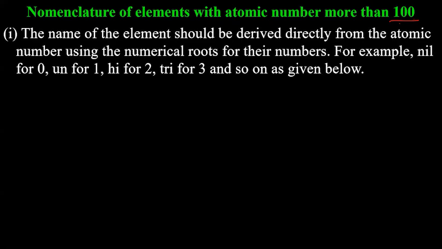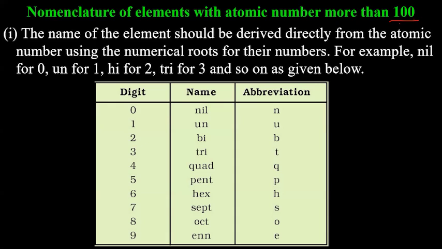So for that, you need to remember this table. The digit 0 will be used, and its name is nil. It will be pronounced as nil, and the abbreviation for it will be N. So why am I talking about digits? Because the atomic number will be in digits. For example, a new element is found as 119, 118 known. Next one will be 119. So I need to name it on the basis of these digits, 1, 1, and 9.